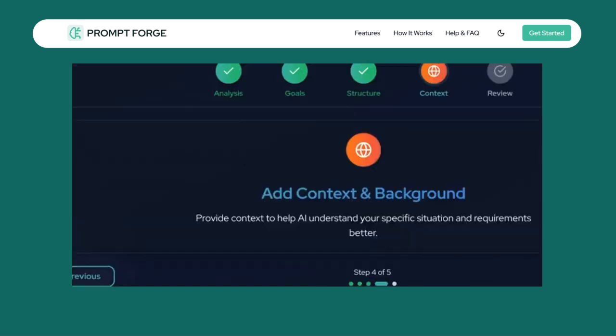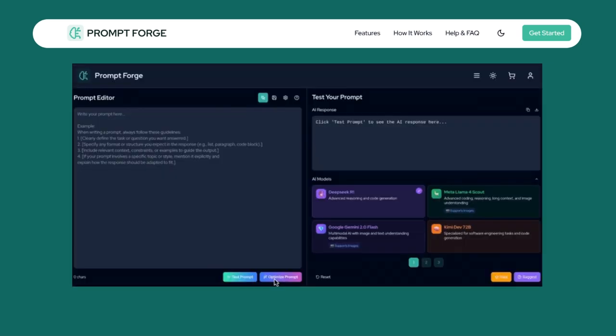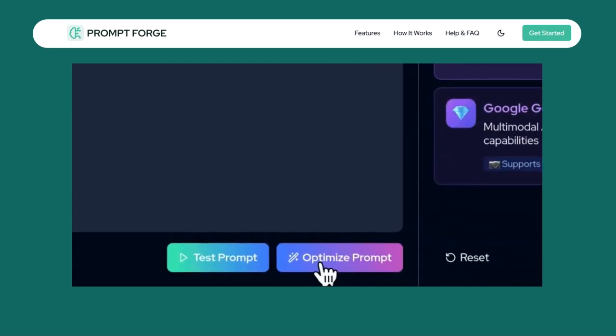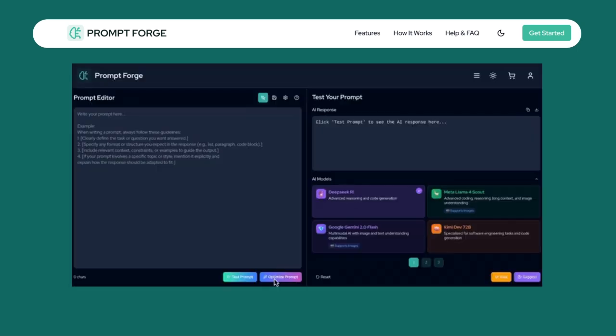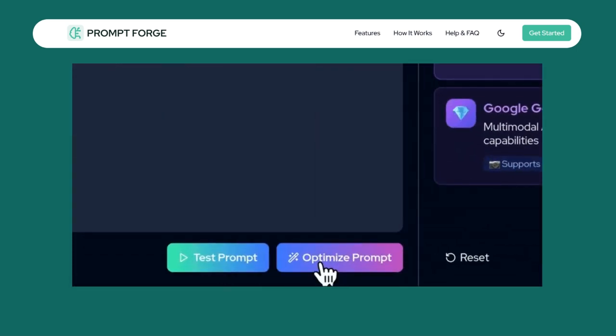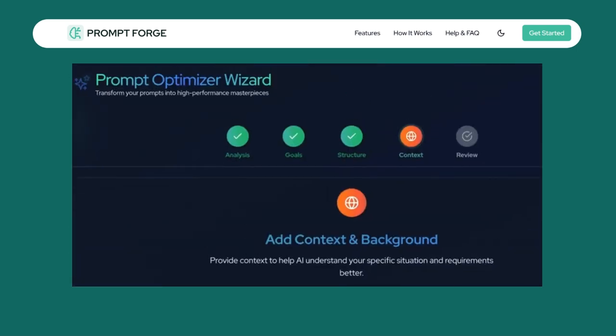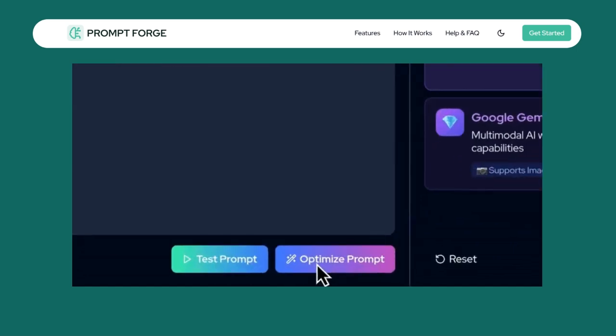There are 5 steps to this mastery, mainly analysis, then goals, then structure, then context, and then a full review that delivers the optimized solution. With one click, users unlock enterprise-grade optimization power, leaving them asking themselves, "How did we ever work without this?"